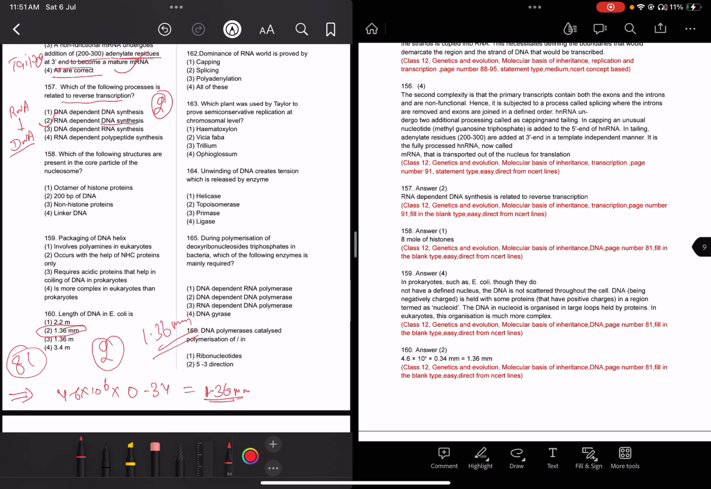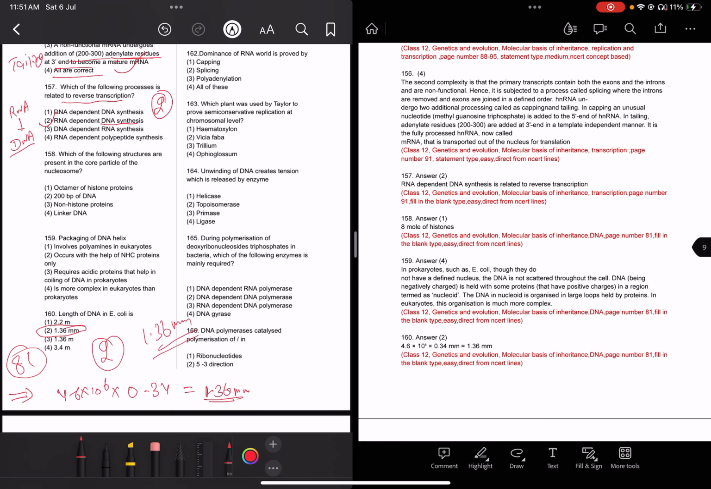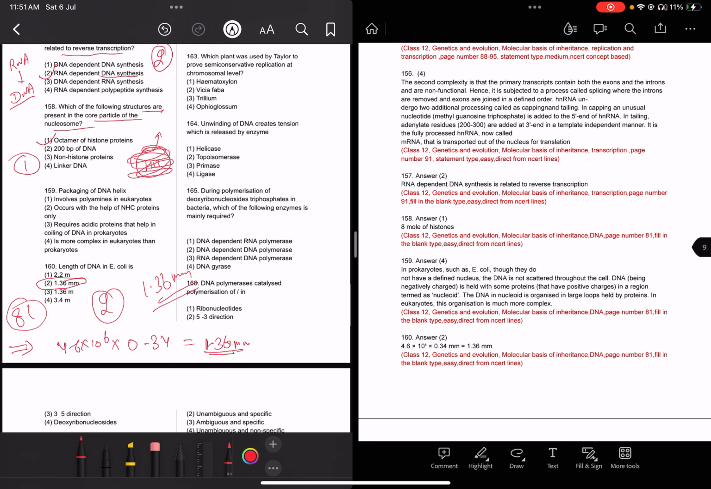Now read question 158 carefully. Which of the following structures are present in the core particle of the nucleosome? Whenever we read the structure, there is a histone octamer. Around the histone octamer there is the coiling of the negative DNA, with basic histone protein, and non-histone protein is also available. So the answer is 1.